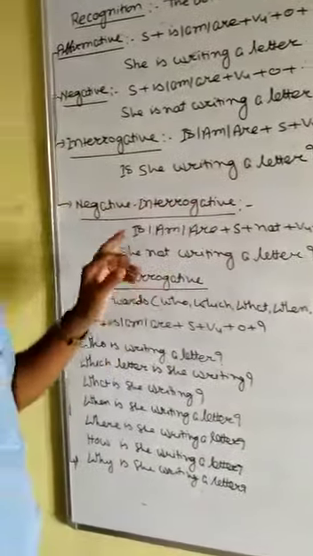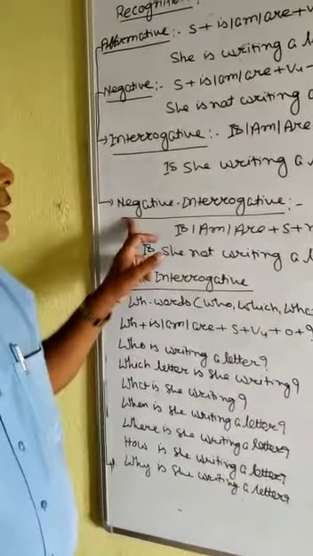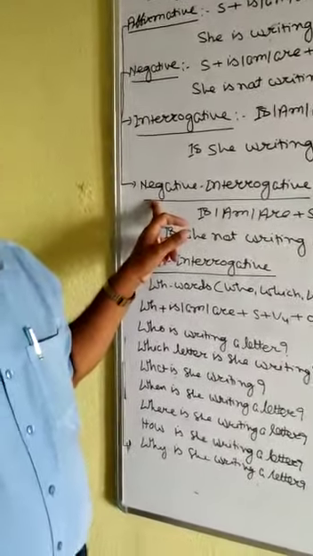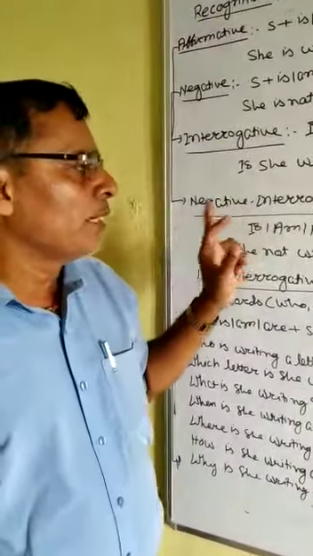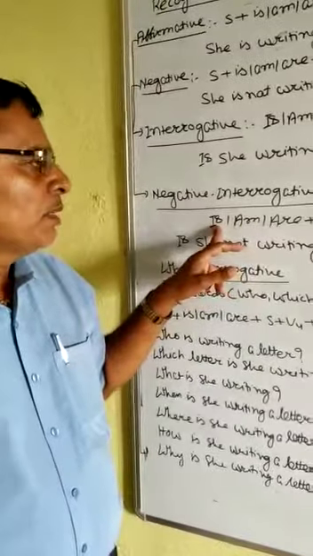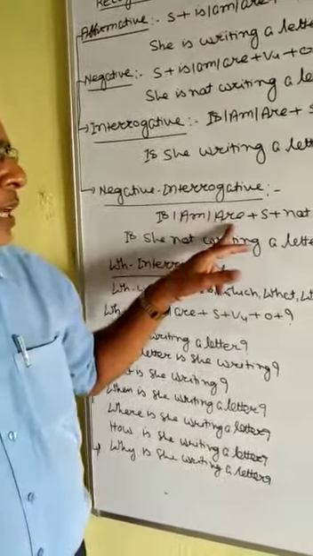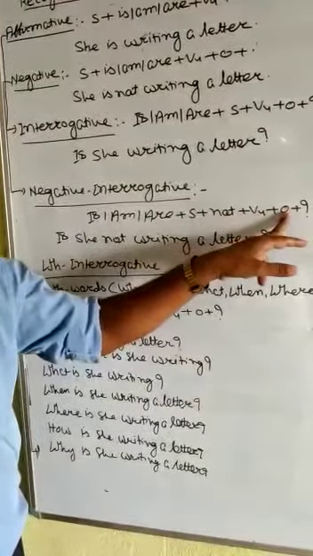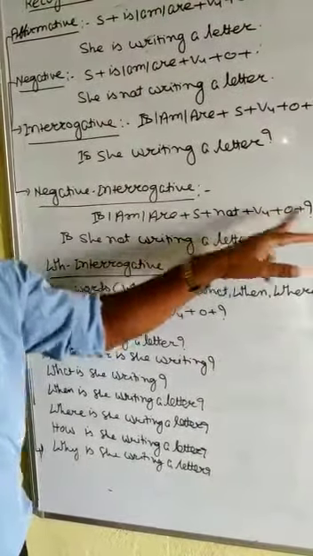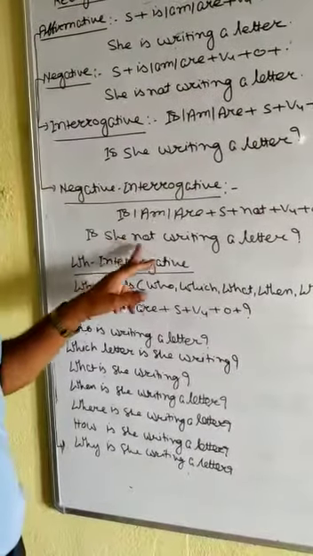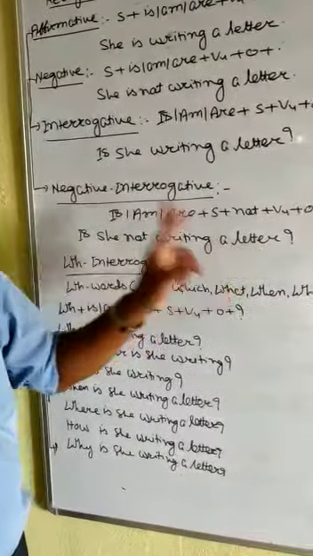And if this negative sentence is changed into interrogative, it is called negative interrogative. The format is is / am / are plus subject plus not plus verb-ing plus object plus question mark. The sentence will be: Is she not writing a letter?